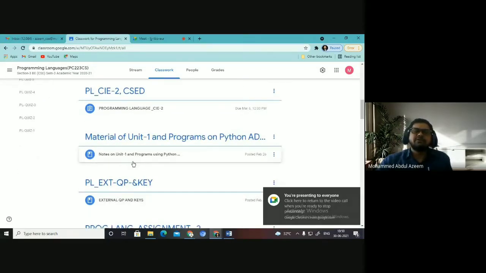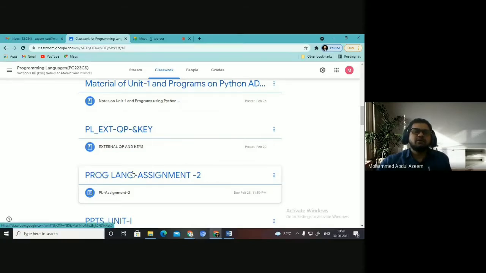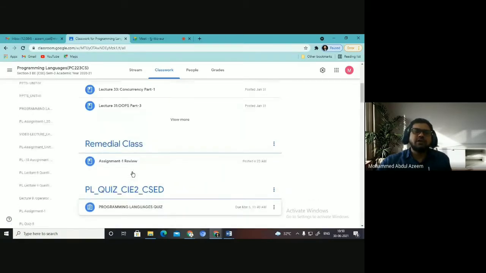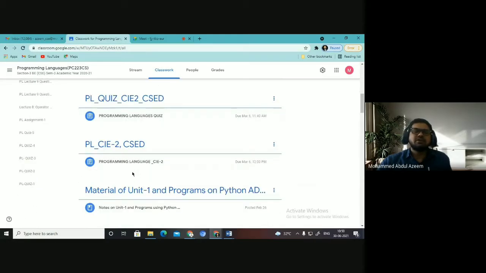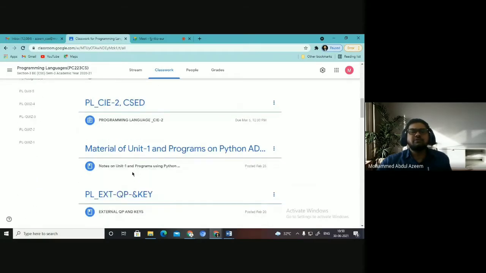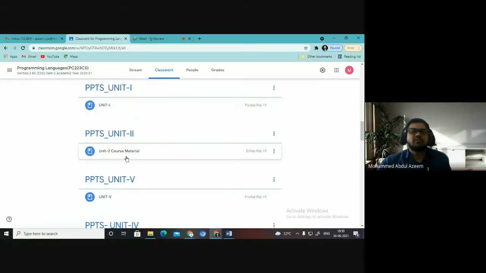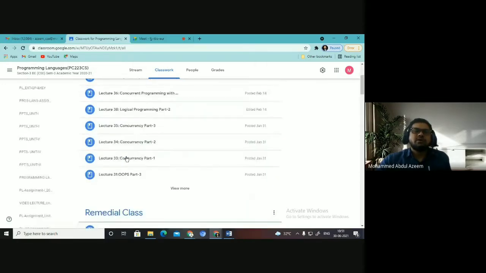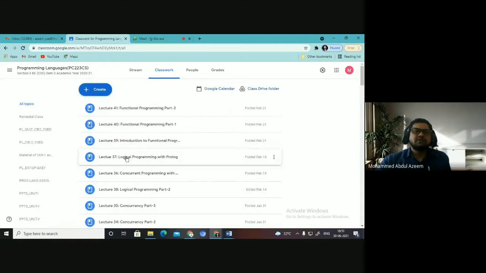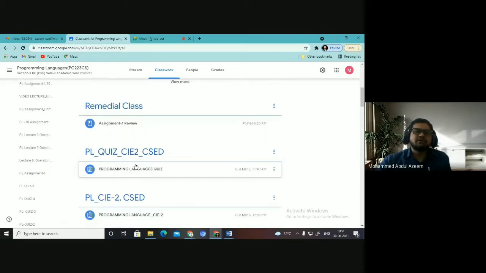But since it was covering both units, unit 1 and unit 2, I wanted to take a recap of the same. So I am discussing the questions that are given in assignment 1. In the subsequent classes, our co-teachers will take the subsequent units.